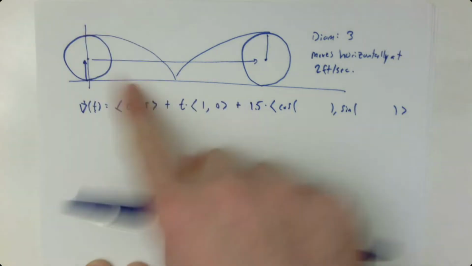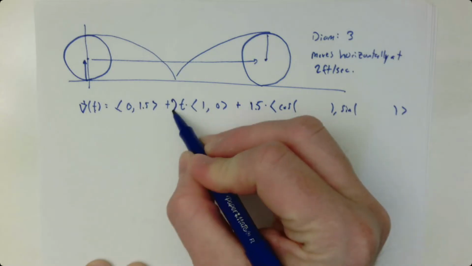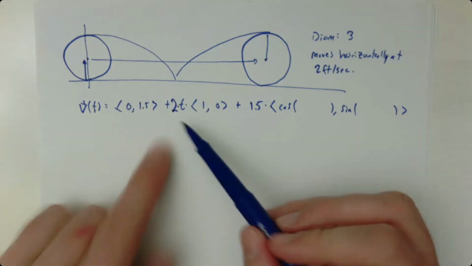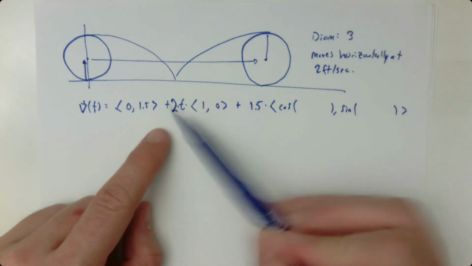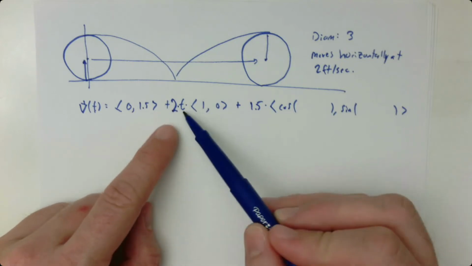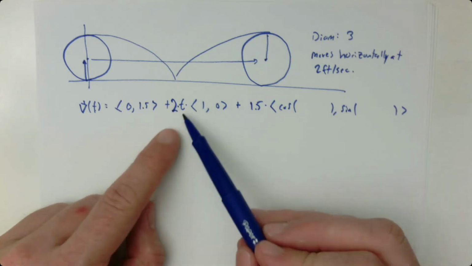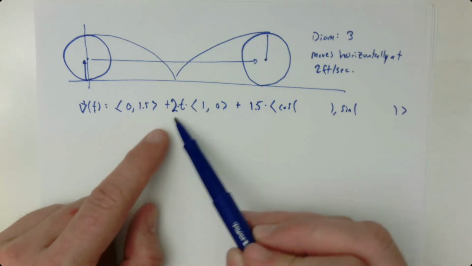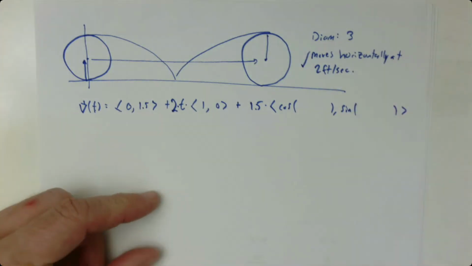If I'm rolling, but my horizontal speed is 2 feet per second, I can just make this 2. Because if you imagine plugging in t as 1 second, this is a horizontal distance of 2. If I plug in 2 seconds, it's a horizontal distance of 4. So whenever I increase by 1 second, my total horizontal distance increases by 2. So that's already used that piece of information, and now I'm done.